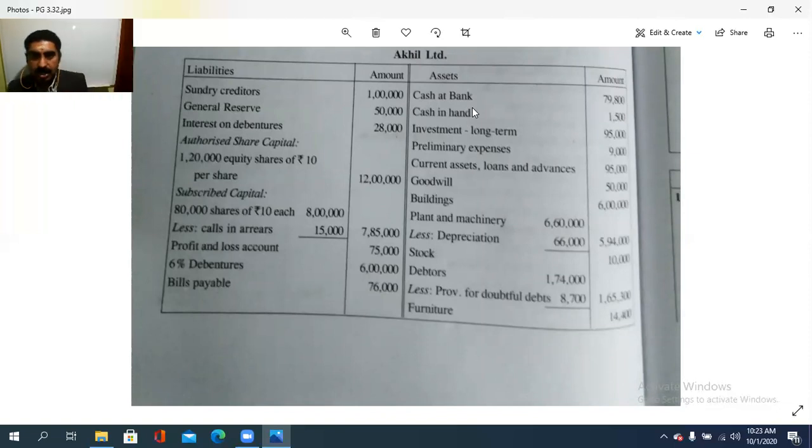For the asset side, cash at bank 79,800, cash in hand 1,500, long term investment 95,000, preliminary expenses 9,000, current assets, loans and advances 95,000, goodwill 50,000, buildings 6 lakh, plant and machinery after depreciation 5,94,000, stock 10,000, debtors after provision for doubtful debts 1,65,300, and furniture 14,300.